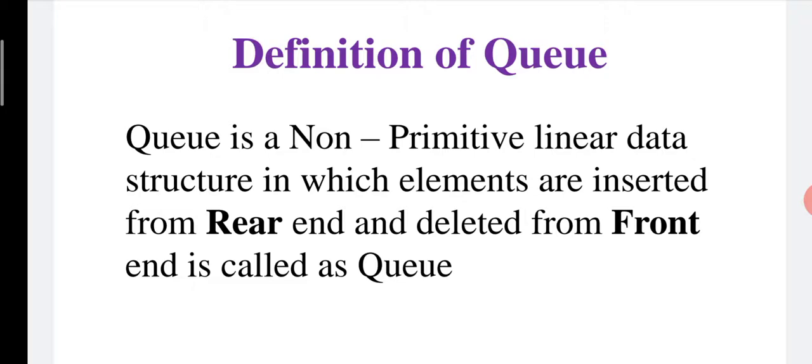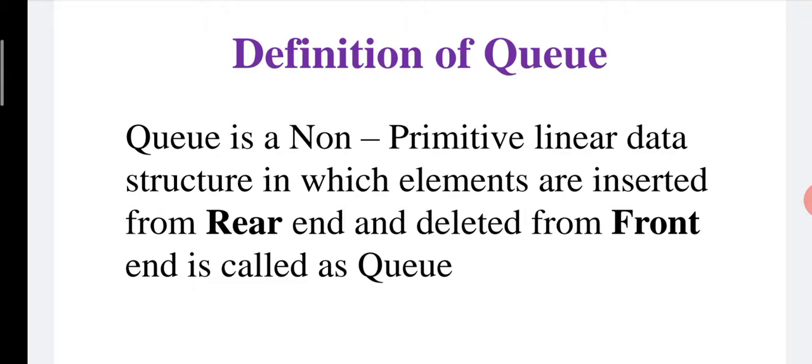Non-primitive means queue is not a primitive data structure. Primitive means it is an inbuilt data structure, whereas queue comes from an array. That's why we call it a non-primitive linear data structure. Linear means data of the queue will be stored in contiguous memory locations, which is called a linear data structure.